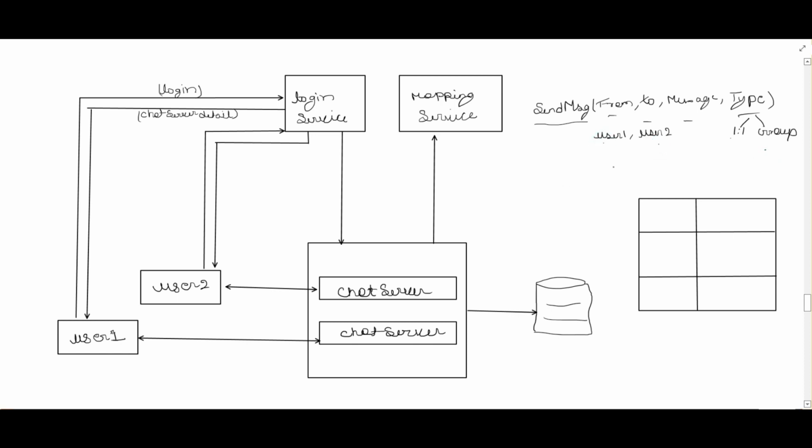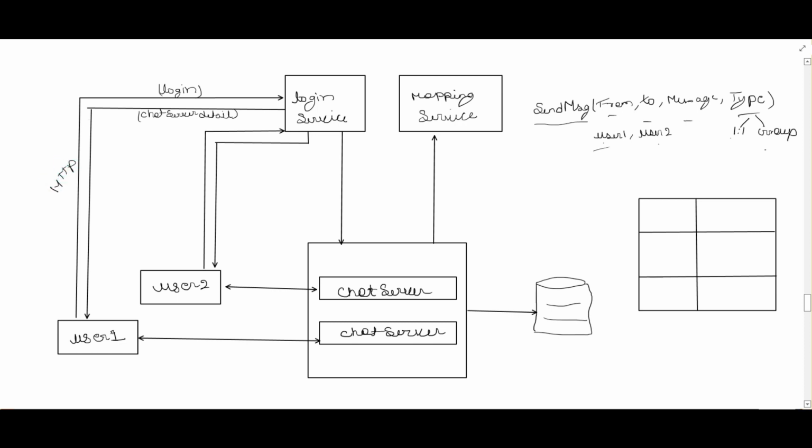Before that, how does it work? User one is first trying to authenticate. So user one will send the login request to this login service. What will the login service do? The login service will authenticate and send one chat server's detail from whichever chat servers are available. It will send the chat server detail to that user, and this request will happen via HTTP.